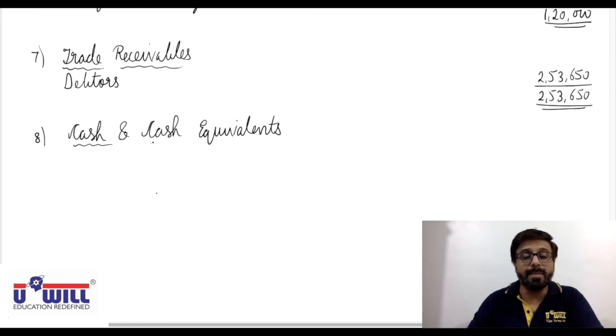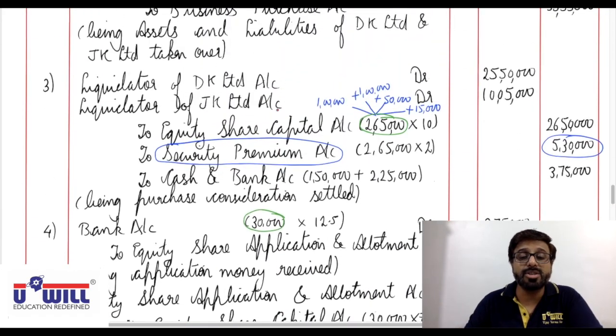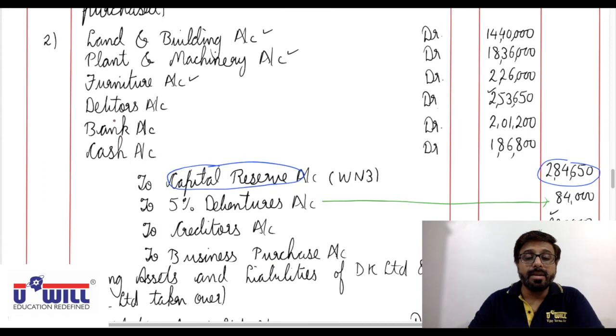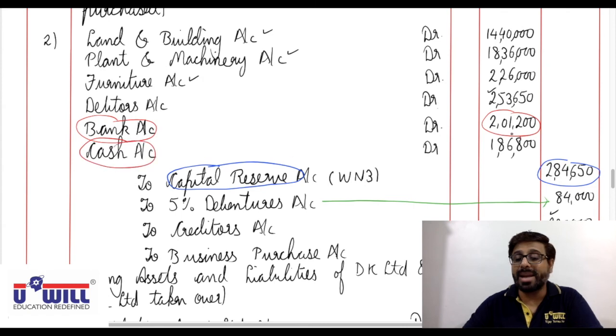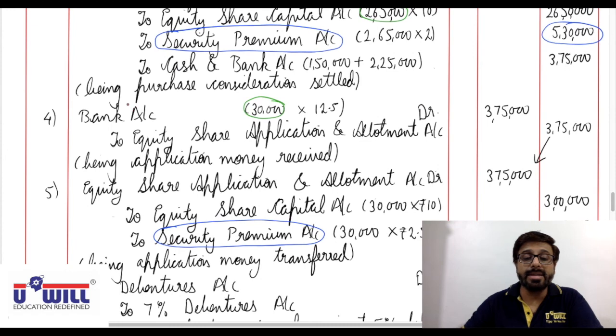Now here we will combine cash and bank balance. So I have told you this earlier also. Whatever cash and bank account we debit, we will add, and whatever we credit, we will minus. So I'm marking it in red so that you understand it. Bank account 2,01,200 we will plus. Cash account 1,86,800 we will plus. And again this bank account 3,75,000 we will plus. Okay, three amounts we will add.